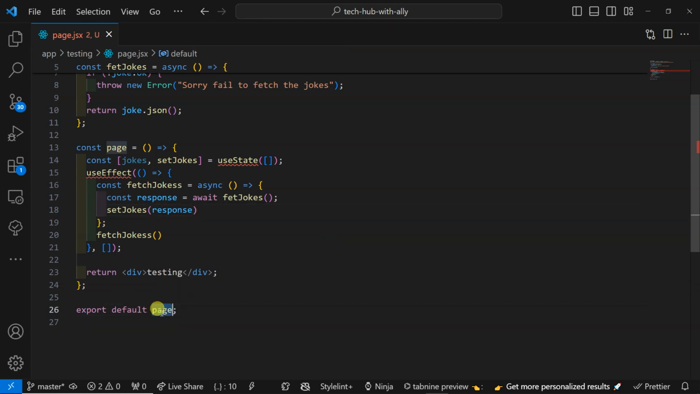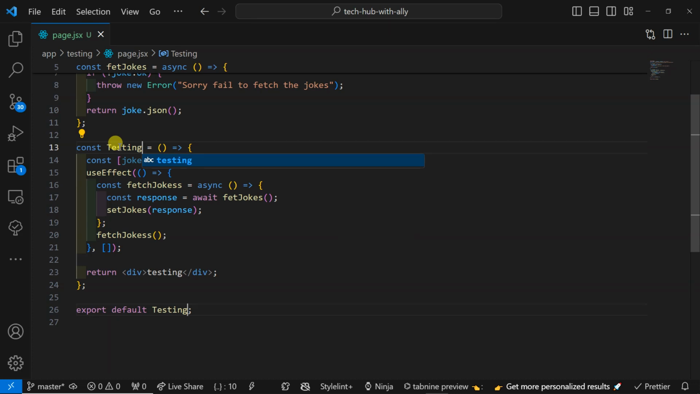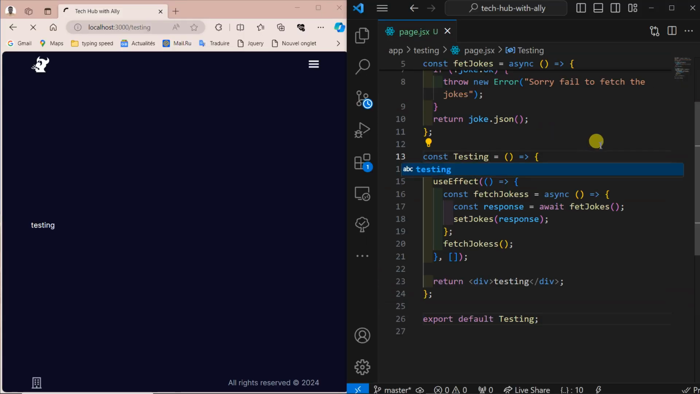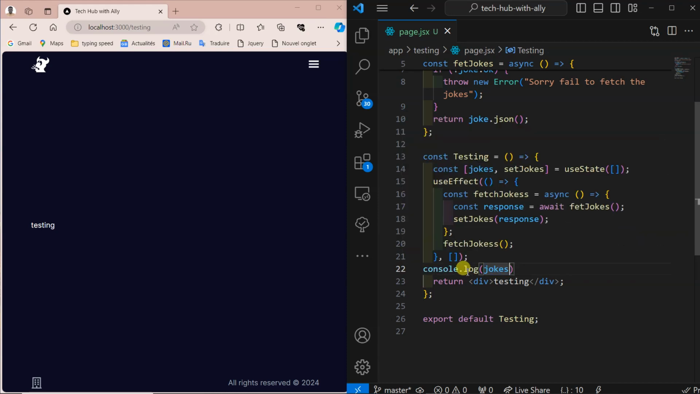You see here this page, it has to be a capital letter. So capitalize everything here because it is a component. It has to be Testing like this. If you do like this, the error will go. You see, the error will go. Now if I try to log this one, console.log here, make sure you master console.log because it's the only way to know what's going on. So if I log this one like this, I'm expecting to see something. Let me refresh here.